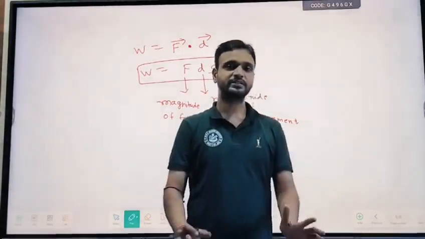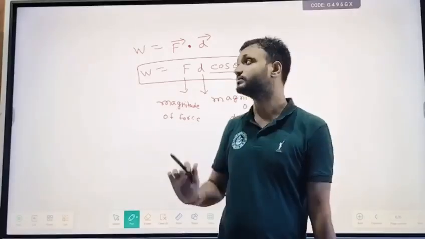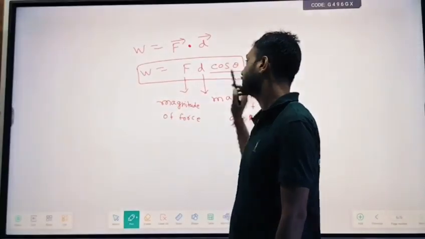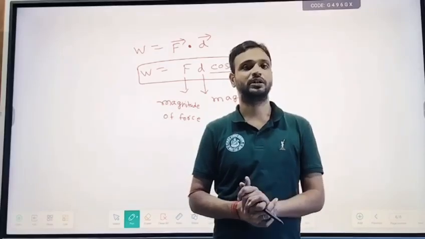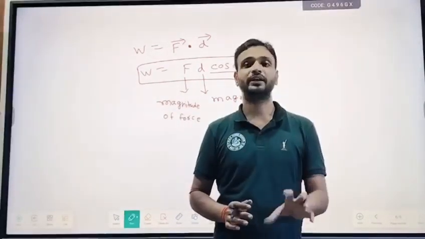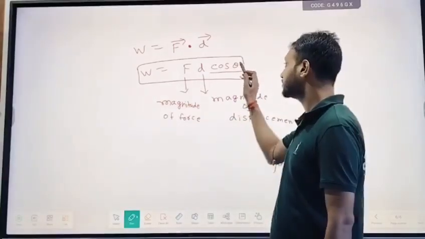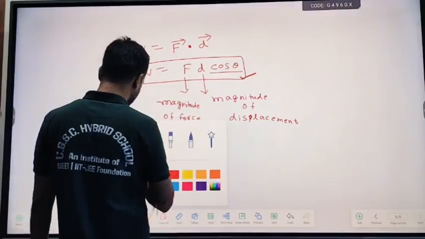So from all our discussion, we conclude that work can be written mathematically as F d cos theta. What is F? F is the magnitude of force. What is d? d is the magnitude of displacement. And what is the cos theta? A new term arises here, the cos theta. So what is the meaning of this cos theta?